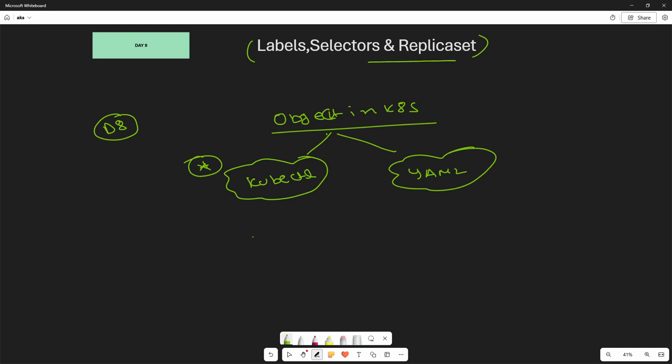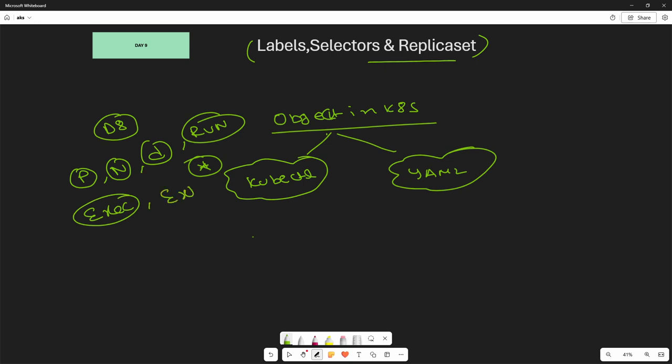What are the various commands we have, like to get the information for our pods, to get the information for our nodes, to describe the pod or to describe the nodes, to create the pod using the run command. Then we discussed how to log in inside the pod using exec, and finally we discussed the explain command which provides metadata for our object. Then we moved into the YAML configuration. The way we created a pod using kubectl, we created a pod using YAML configuration too.